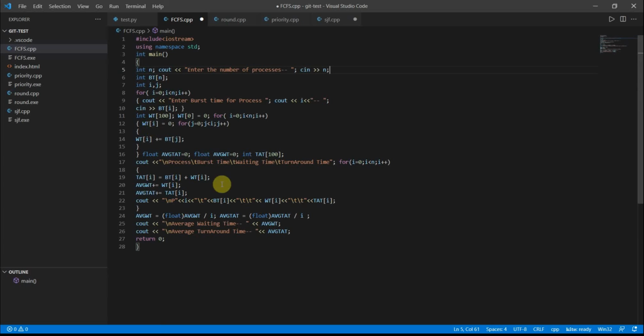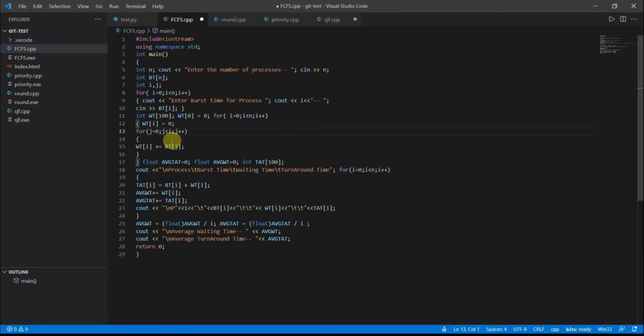So waiting time of i is equal to 0, and j equal to 0, j less than i, j plus plus. So if j is less than i, this will go for the next one. So waiting time of i plus burst time of j. Then float average equal to 0, float average waiting time equal to 0, int total of time 100, cout.